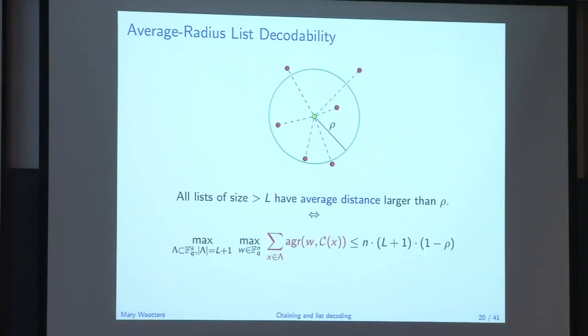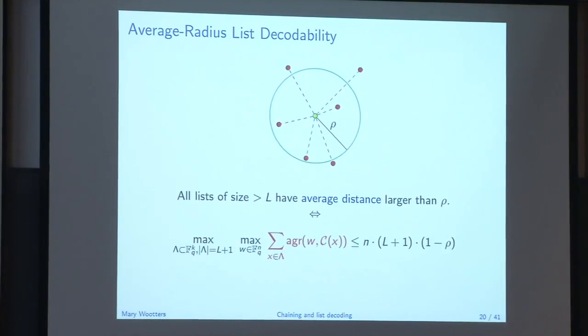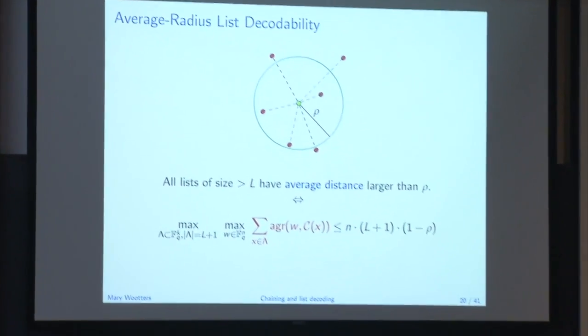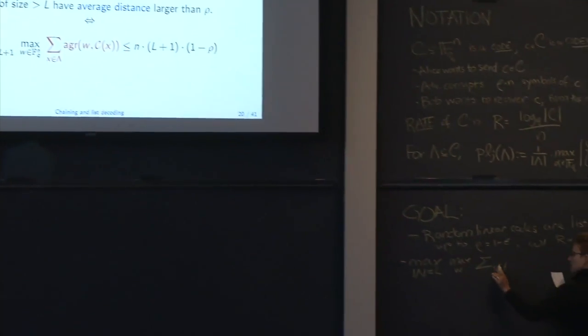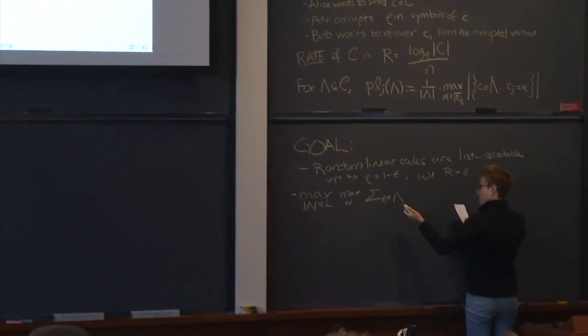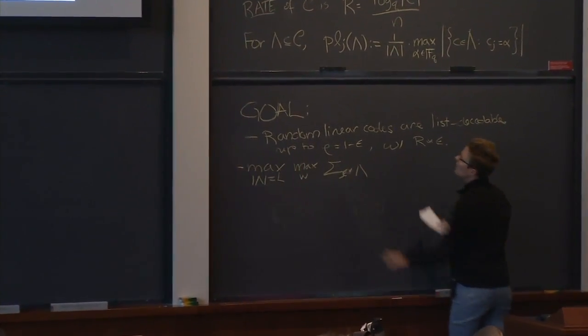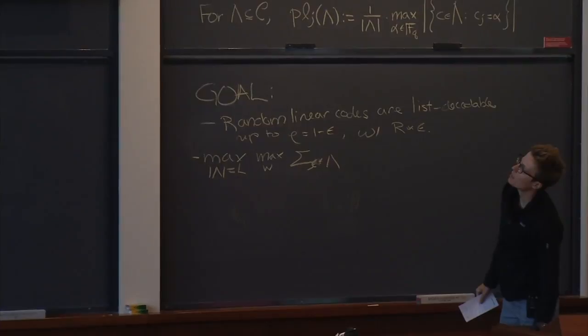And it turns out the definition of small that we wanted was something like this. Okay, so this is our new goal. Let me write that down. New goal. Max W equals L, sum x in, or so I guess this is C, in lambda. I'm also being a little bit sloppy.